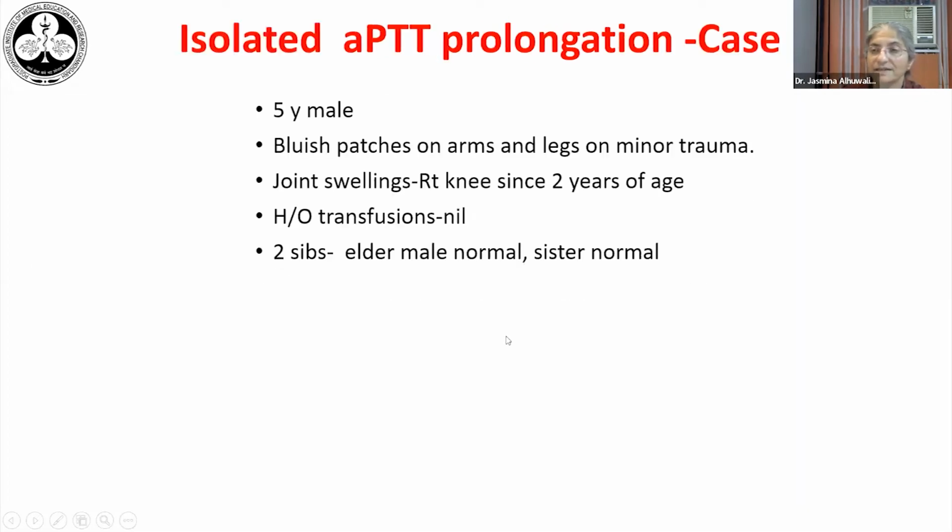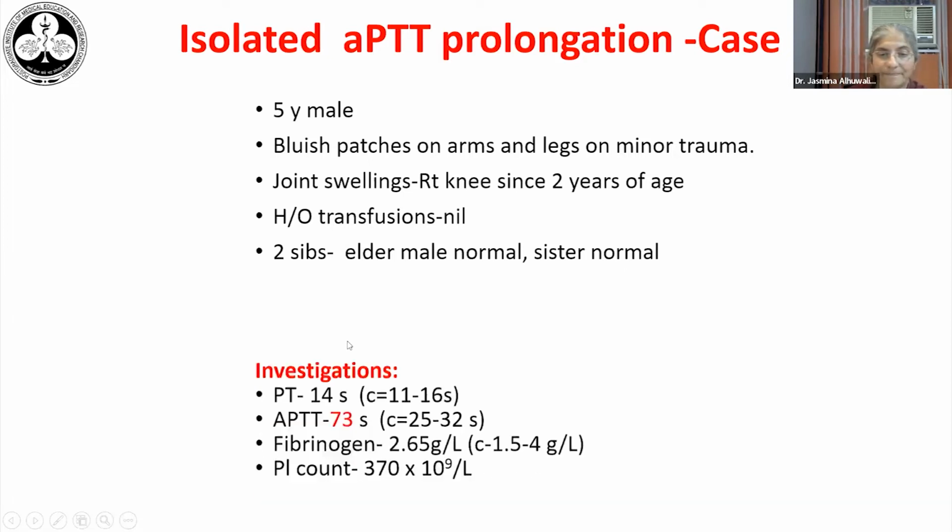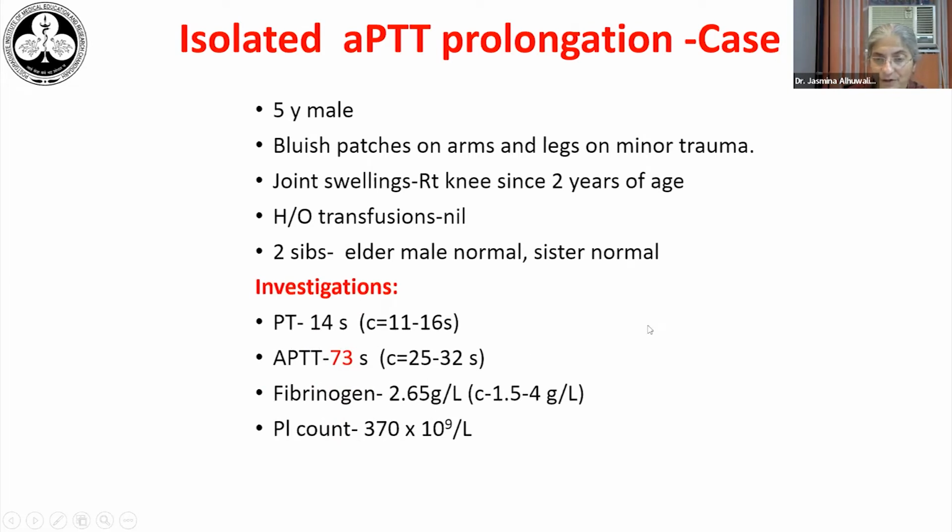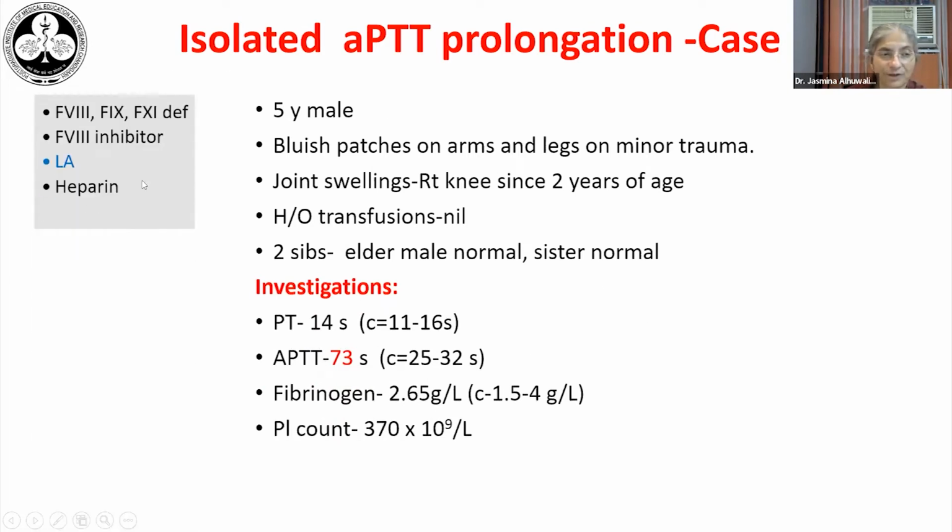So in the case of an isolated APTT prolongation, let's look at a patient. There was a 5-year-old male who came with bluish patches on the arms and legs on minor trauma. There was joint swelling of the right knee since 2 years of age. There was no history of any transfusion, and he had 2 siblings who were normal. On the investigations, the APTT was prolonged. So now we are thinking of these possibilities: factor 8, 9, or 11 deficiency, or an inhibitor, and a lupus anticoagulant, or heparin. These were the list which we saw initially. But because there is bleeding, LA is excluded, and there's no history of heparin. So now we have to differentiate between a factor deficiency and an inhibitor.